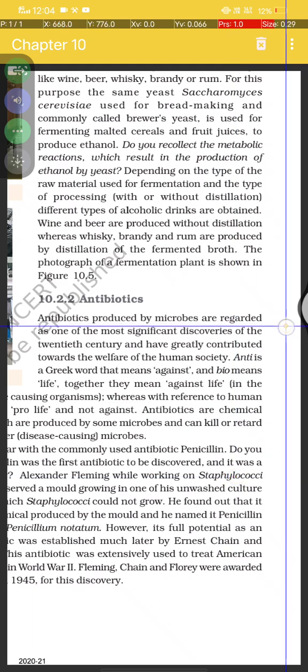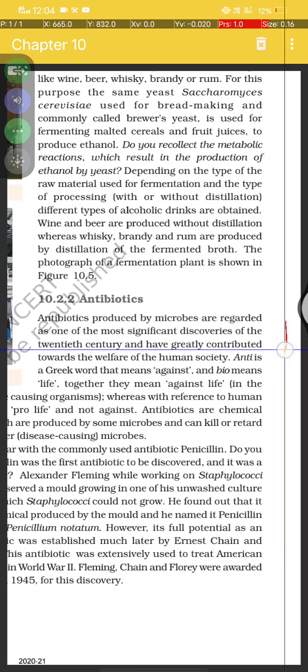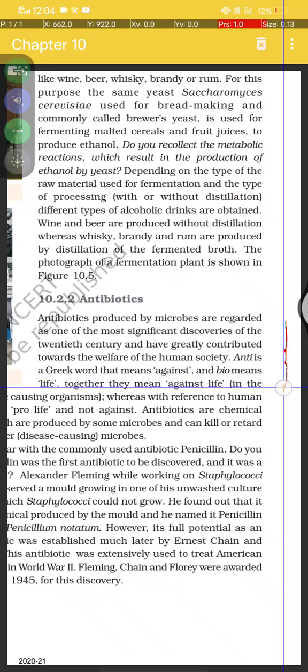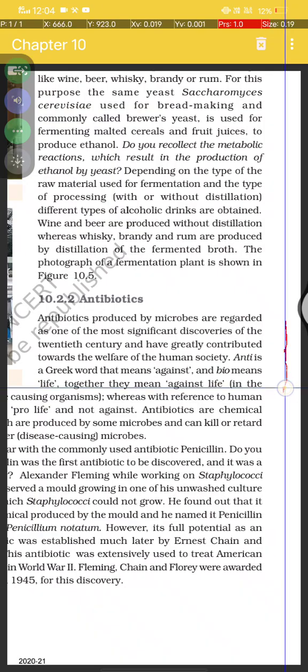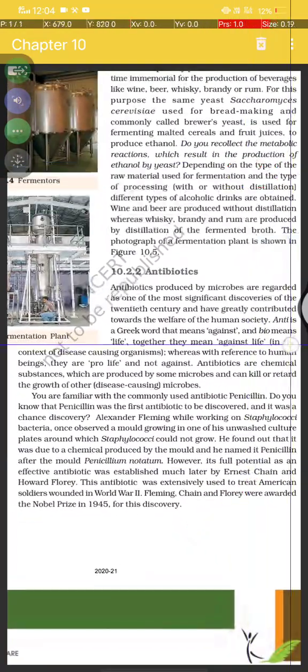The antibiotics produced by the microbes are regarded as one of the most significant discoveries of the 20th century, and have already greatly contributed towards the welfare of human society. Anti is a Greek word meaning against and bios means life. Together they mean against life, in the context of disease causing organisms. With reference to human beings, they are pro-life and not against.